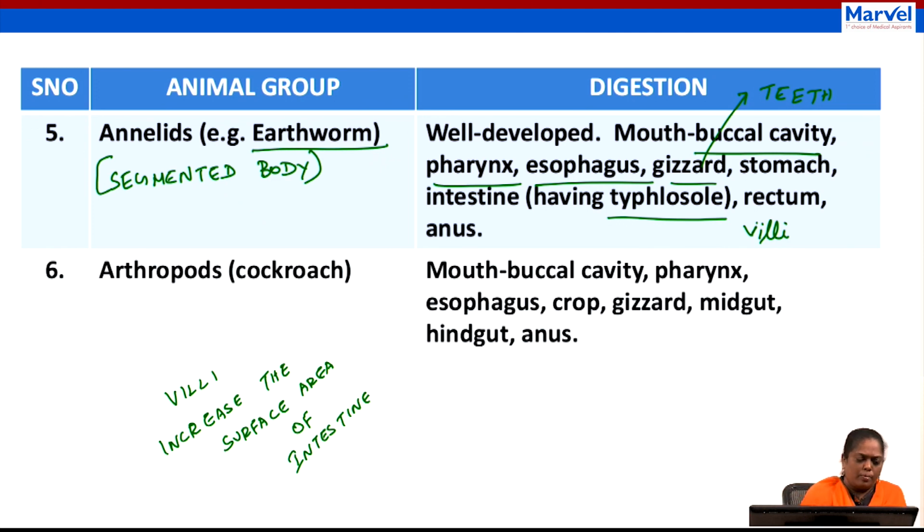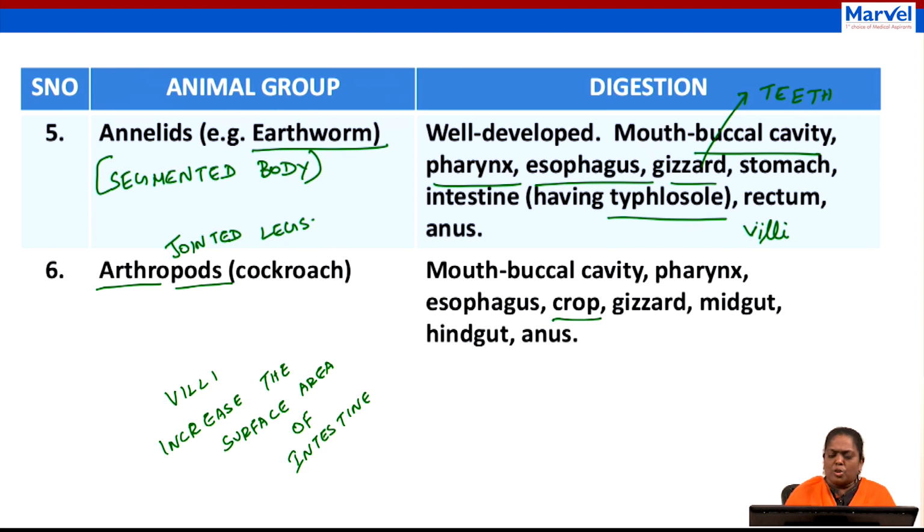Then the next phylum is Arthropoda. Arthro means jointed, poda means legs. So here you can see mouth, buccal cavity, pharynx, esophagus, crop, gizzard, midgut, hindgut, and anus. The term which is new here is crop.